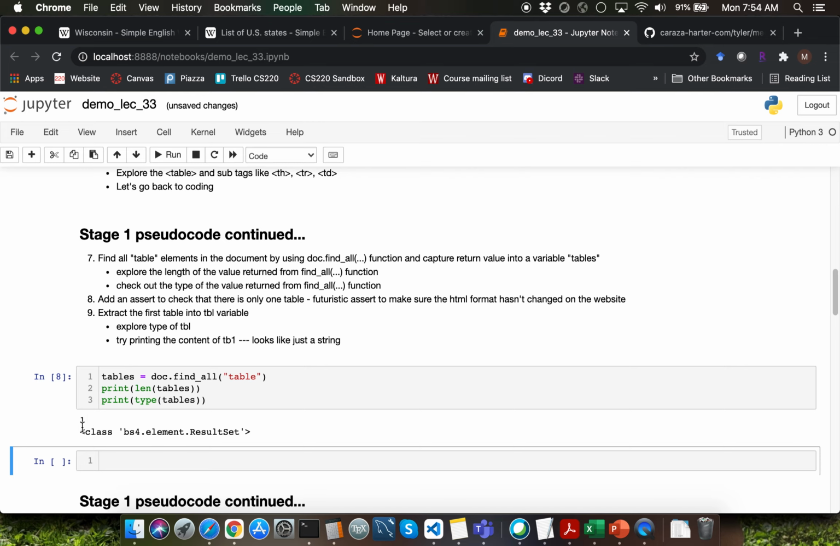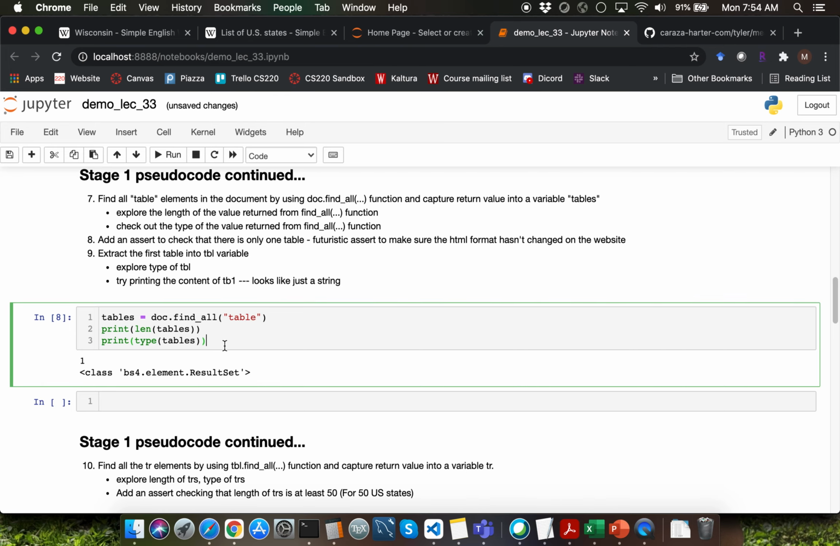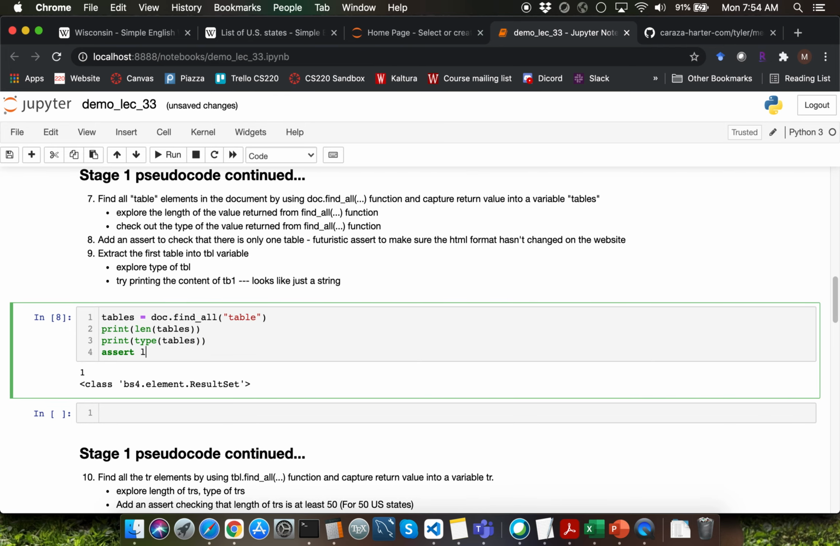Observe that we only have one table within the Wikipedia page for the list of US states. It is still a good idea for you to include an assert statement here, which is going to assert that len of tables equals 1. Why do we have to do this? This is to ensure that if something changes with respect to the format of that particular HTML page, your code here will let you know that a new table has been added, in such a way that you'll be able to update your code to parse the appropriate table.